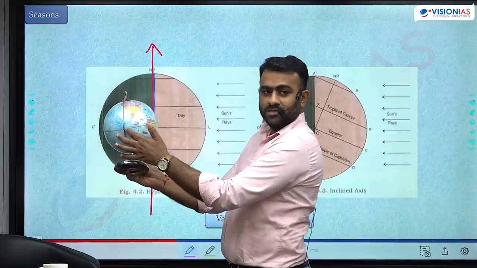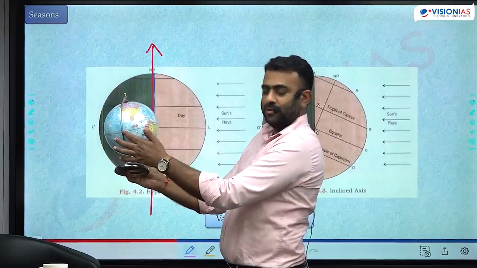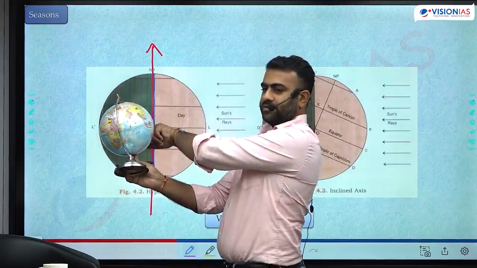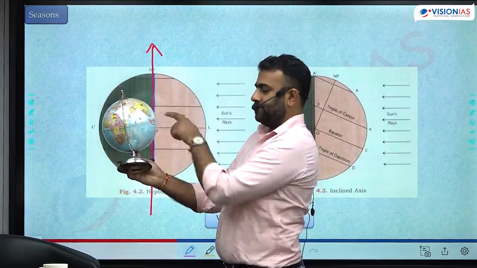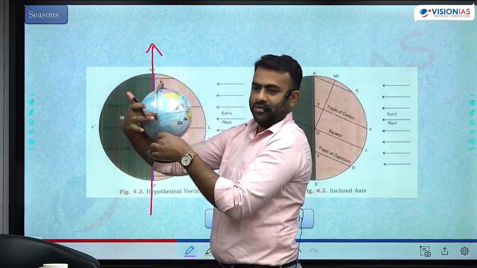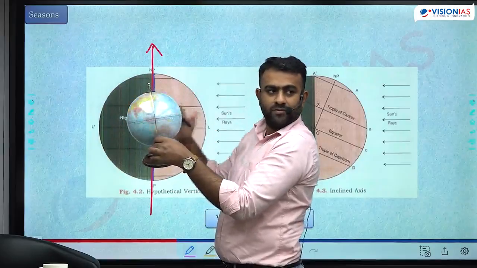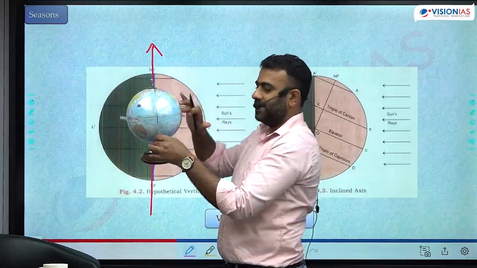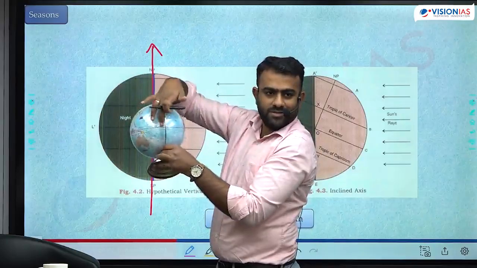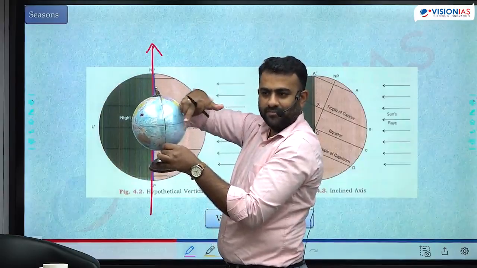When you look from here, this is sunrise for you. When you come here, this is noon for you. When you go here, this is sunset for you. So this is the day portion for you. And as the Earth rotates, your position comes back to here. This is one rotation. When Earth completes one day, 24 hours, you are in day for 12 hours, night for 12 hours. Can you see the length of the day?